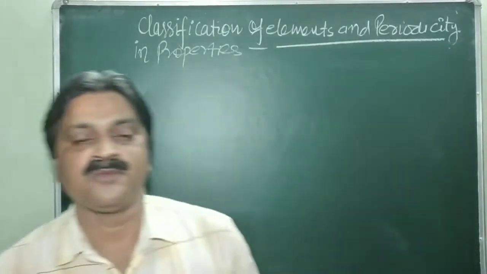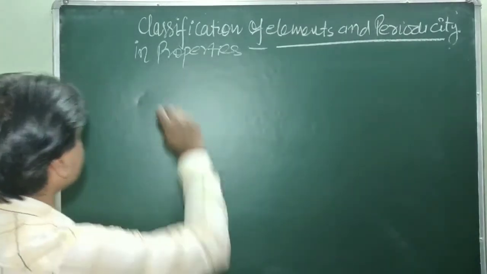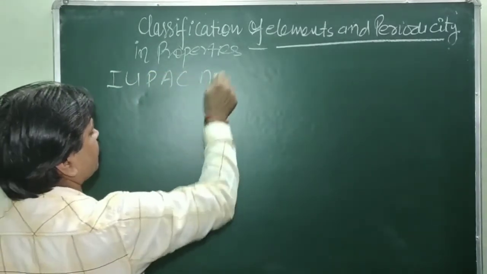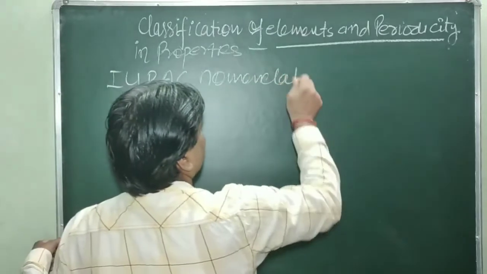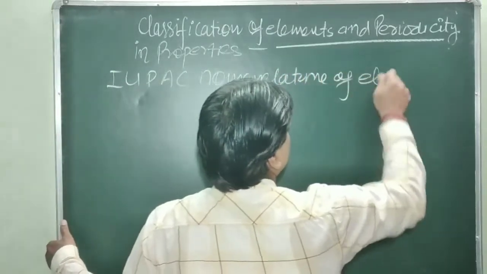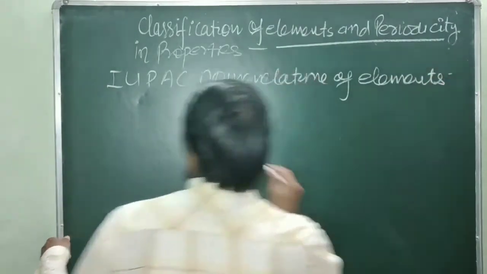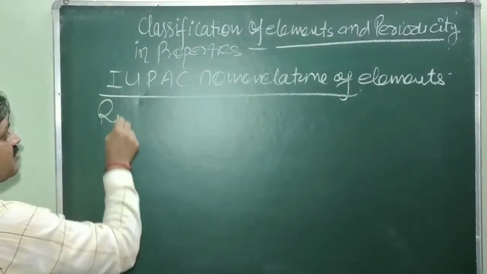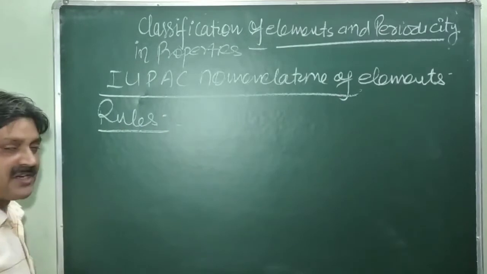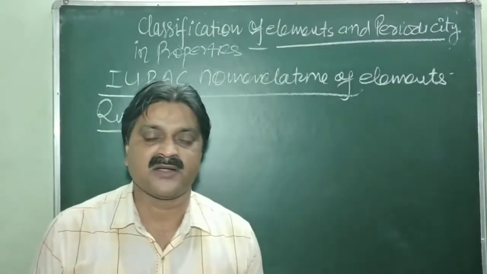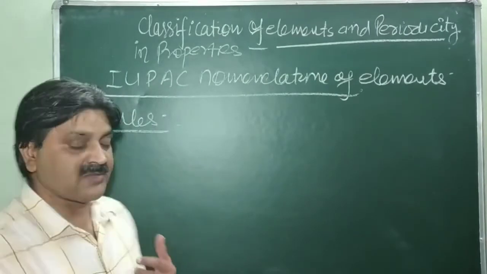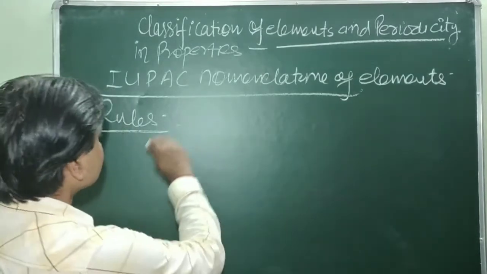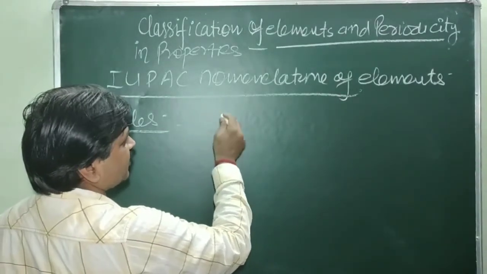Some rules were given by IUPAC, the IUPAC nomenclature of elements. These are the rules for naming elements. The elements which have an atomic number greater than 100 are named on the basis of their atomic number, so the name is derived from numeral roots.